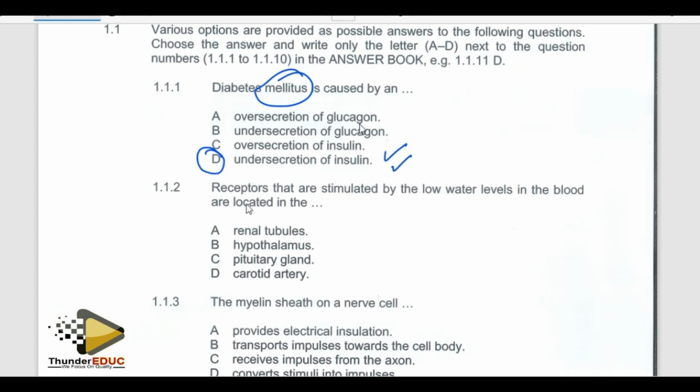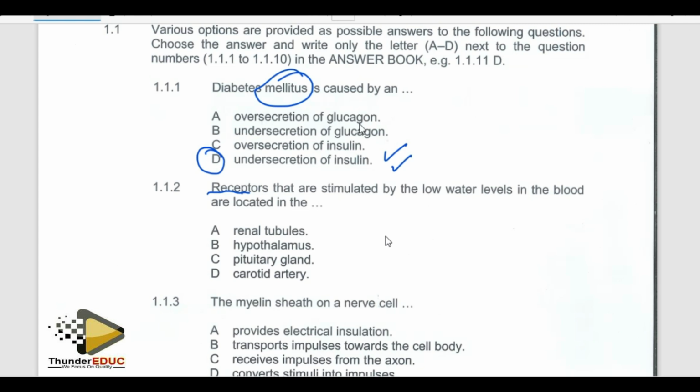Then let's go to the second question, saying that receptors that are stimulated by a low water level in the blood are located in the... where do we find these receptors, which are stimulated as a result of a low level of water in the blood or in the body?